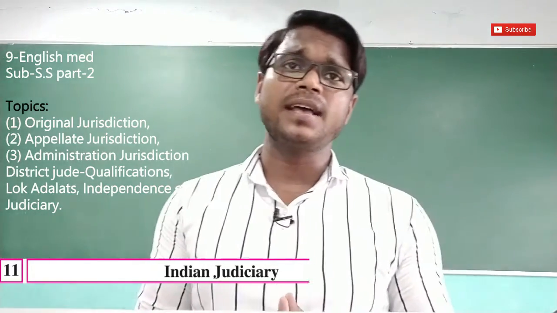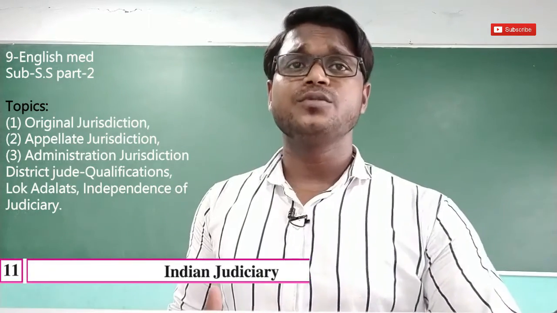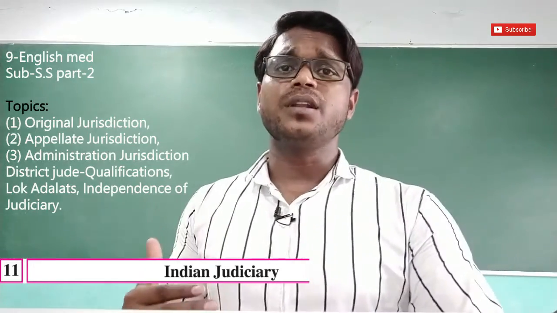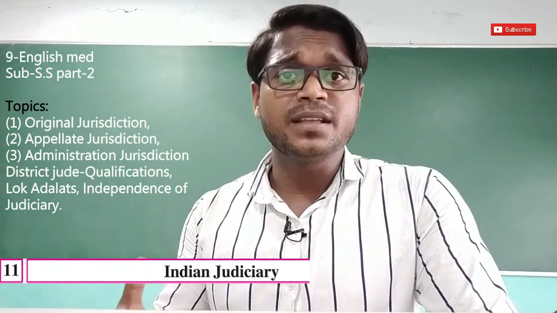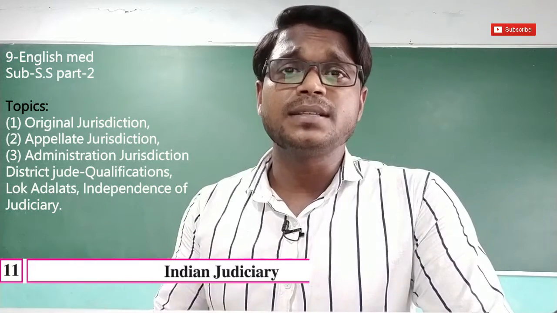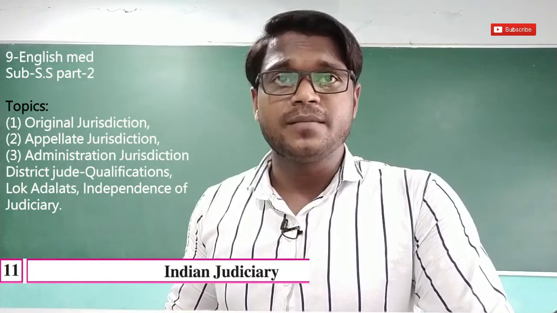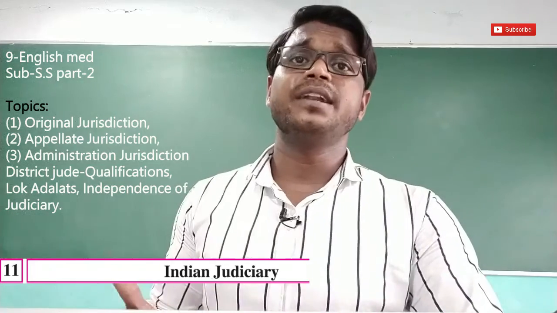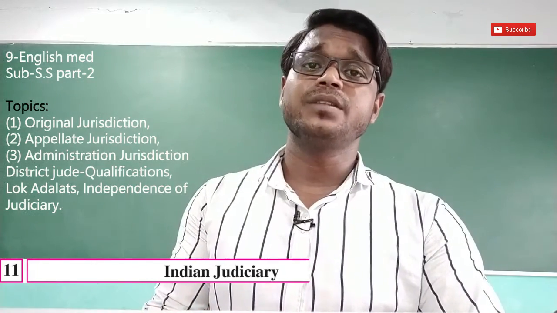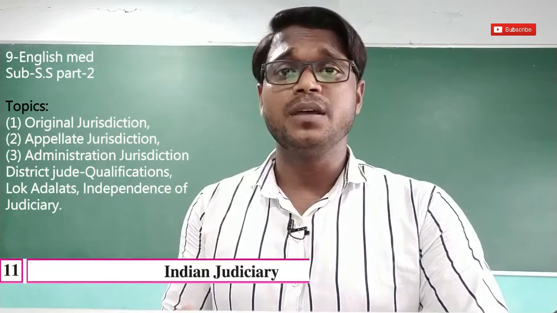Now the third point, administrative jurisdiction, says that each High Court has the authority and power to supervise the work of subordinate courts and tribunal courts, which work state-wise and region-wise. They work to keep reliability and smooth government inside the state, with a crime-free state. If necessary, the High Court can ask for the case papers from the subordinate courts, which can then proceed further for legal benefits from the High Court.